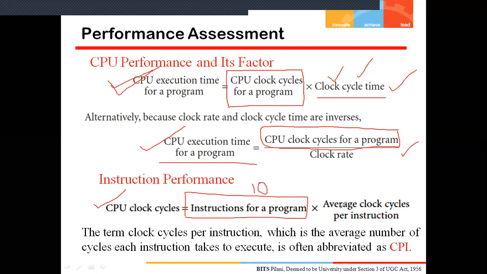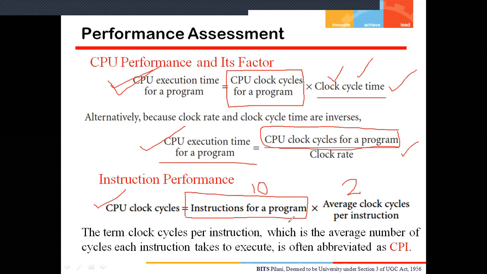Now I multiply by the average clock cycles per instruction. If one instruction takes on an average 2 clock cycles, then how many clock cycles are taken by a total of 10 instructions?